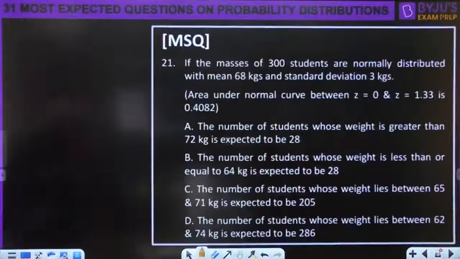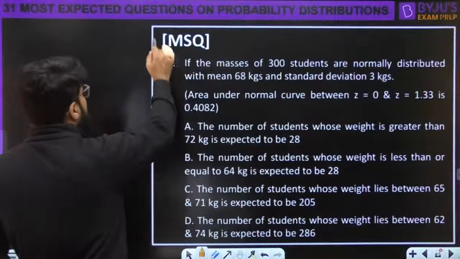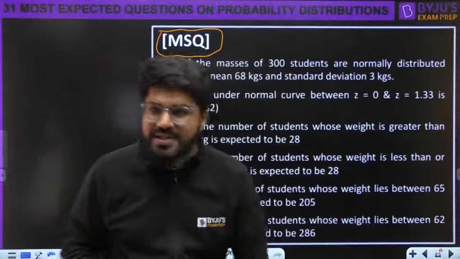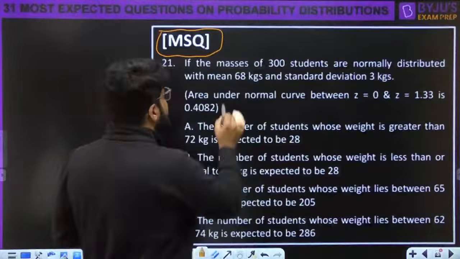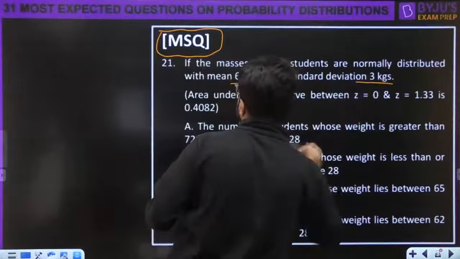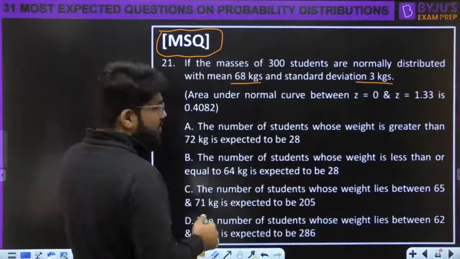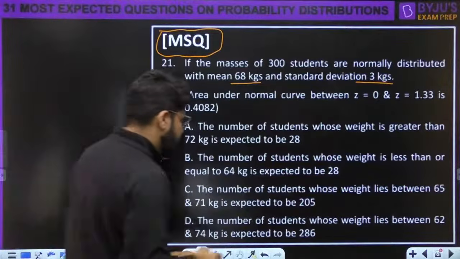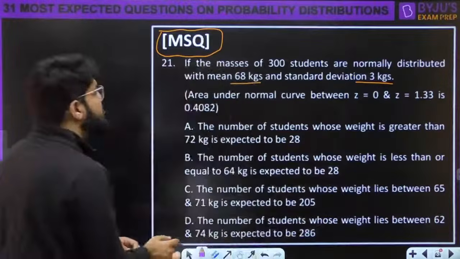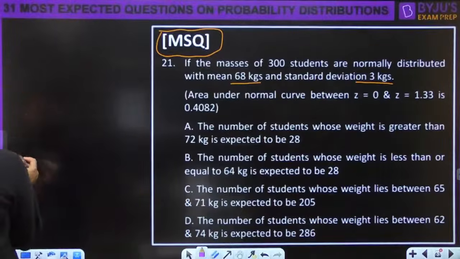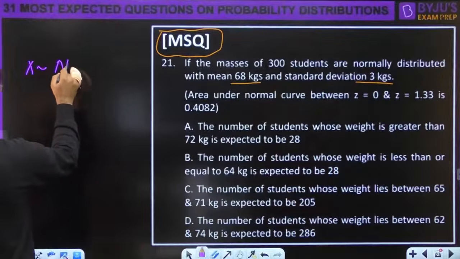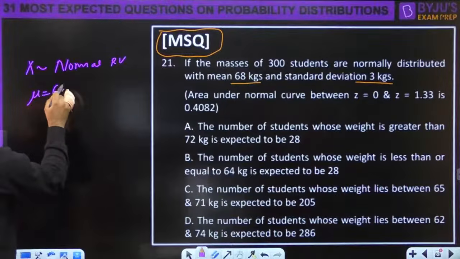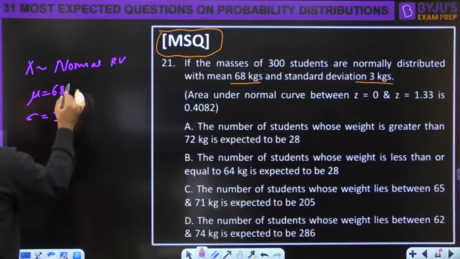Next question, number 21 going ahead. MSQ question, guys. If the masses of 300 students are normally distributed with mean of 68 and standard deviation 3, area under the normal curve is given like one of the beginning questions. Find the answer to this. अब ध्यान देना यहाँ पे. Masses of 300 students are normally distributed, right? So X, if it is the mass of a student, is normally distributed having the mean of 68 and the standard deviation of 3.